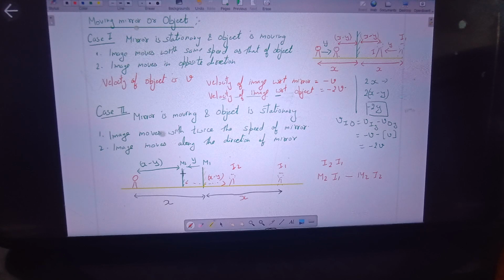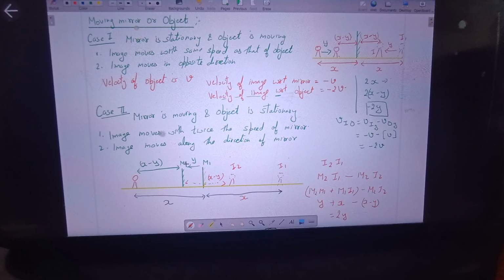So now m2, I1 can be given as m2, m1, that is the distance between the two mirrors, plus the distance between mirror 1 and its image, m1, I, minus m2, I. Now m1, m2 is y. This separation is y. The distance between the first position of the mirror and the first image is x, minus m2, I2, which is x minus 1. So when you open it, x will get cancelled and we get 2y.